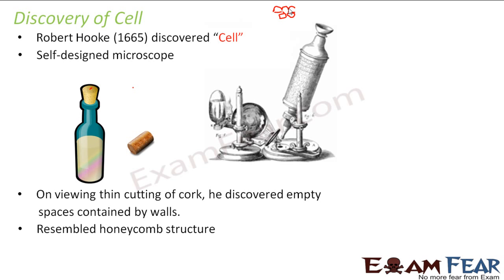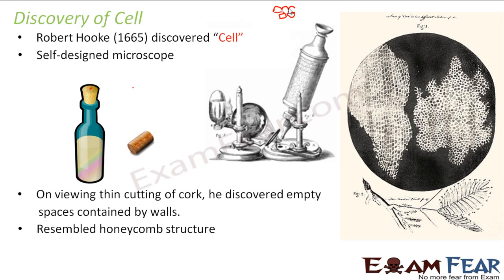When he saw the structure, it resembled the honeycomb structure. You know honeycomb, right? The honeybees make their nest-like structure, that is called honeycomb. So it looked like that honeycomb structure. Now, in one of the books written by Robert Hooke, we get a picture of how exactly it looked at that time. So see, this is the real picture. This is how it actually looked at that time.